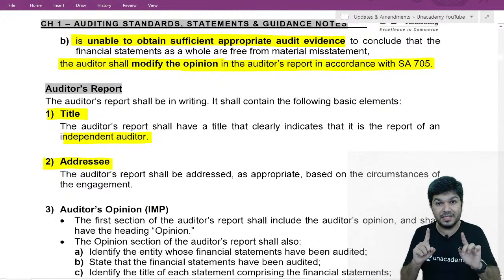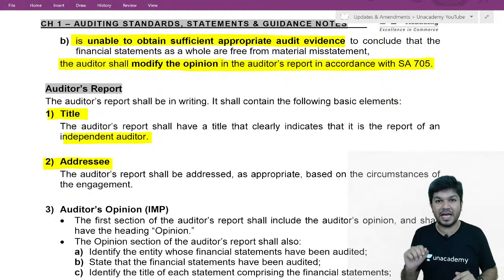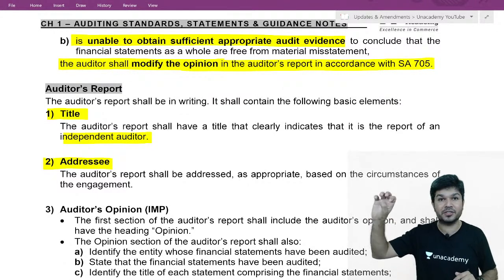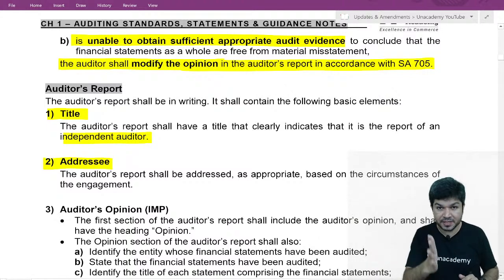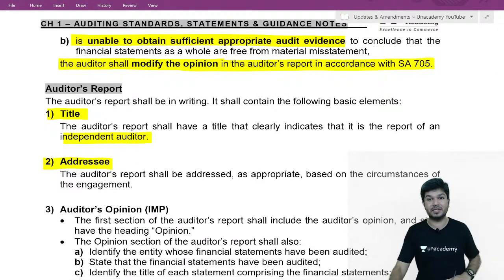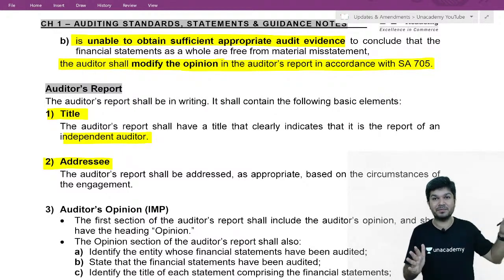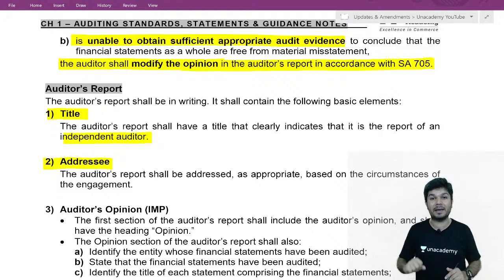Now, audit can be of a company also. Audit can be of a sole proprietorship, partnership, trust, anyone. And the SAs are applicable when you do all audits. The SAs are not only for company audit. For tax audit also they are applicable.